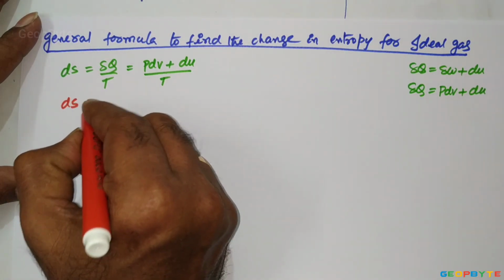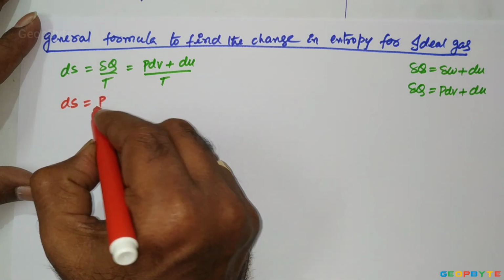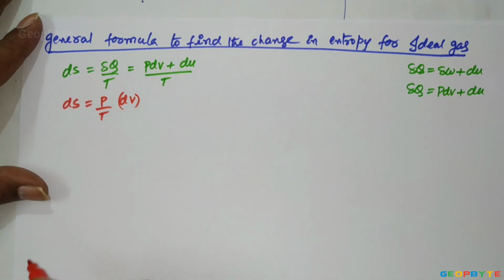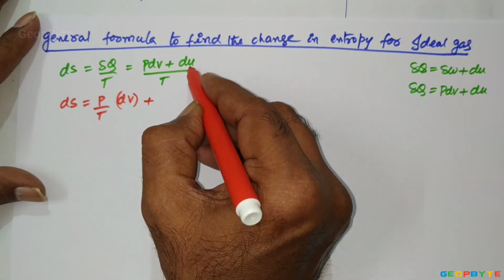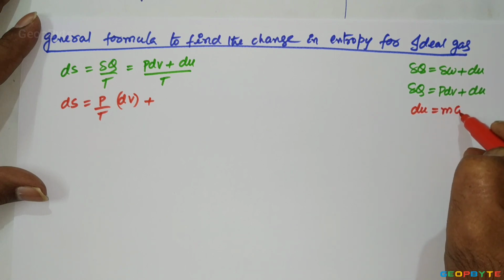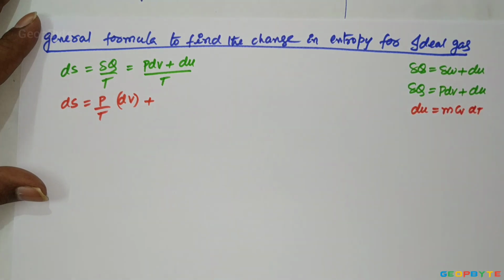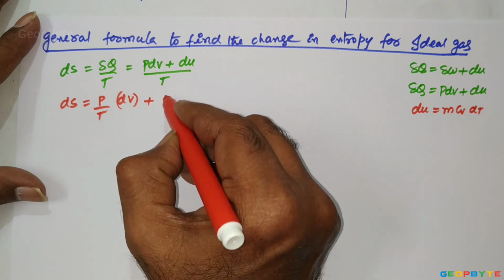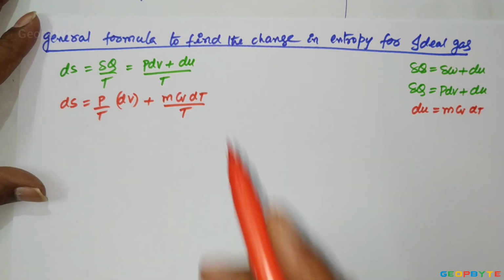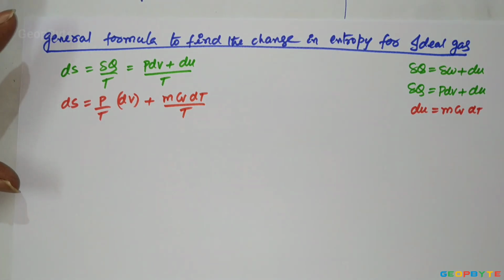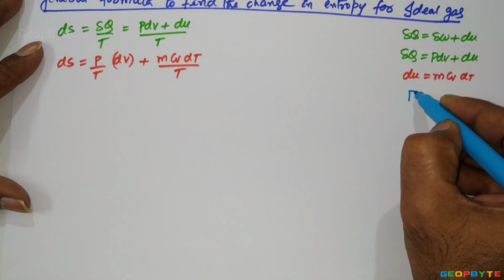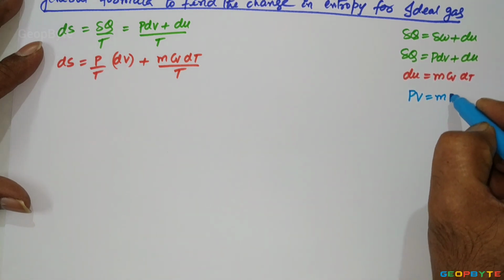Small change in entropy dS equal to p by T into dV plus dU by T. As you know, dU equal to m Cv into dT, so in the place of dU, let us write m Cv into dT divided by temperature. The characteristic gas equation for any ideal gas is PV equal to mRT.